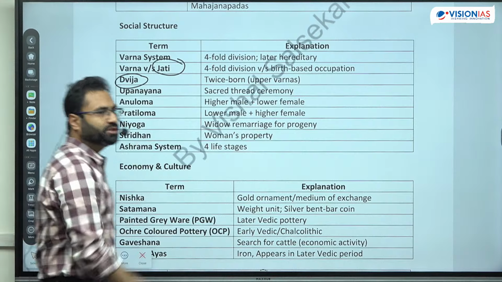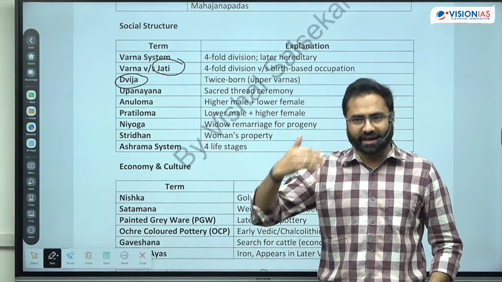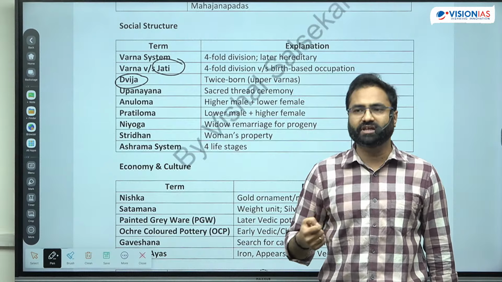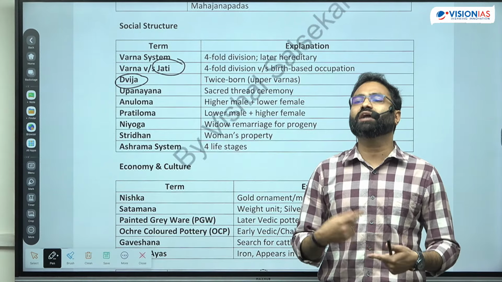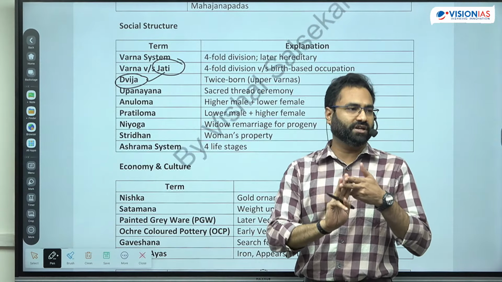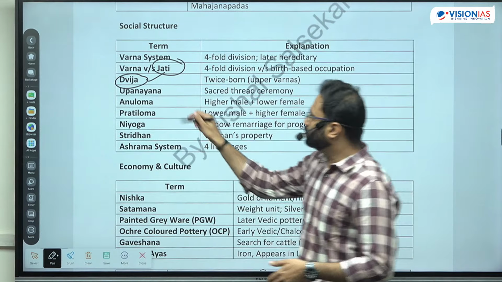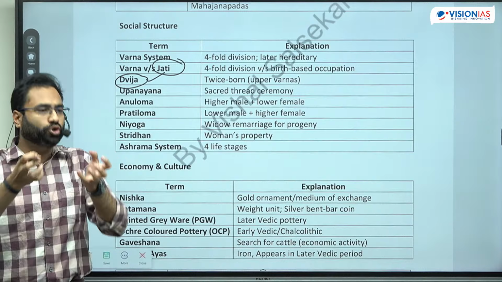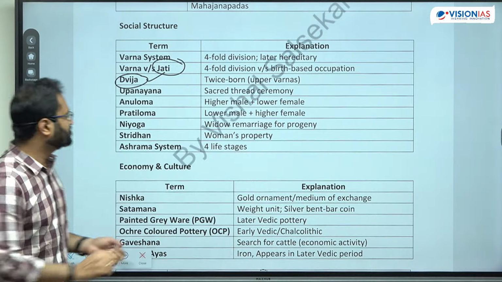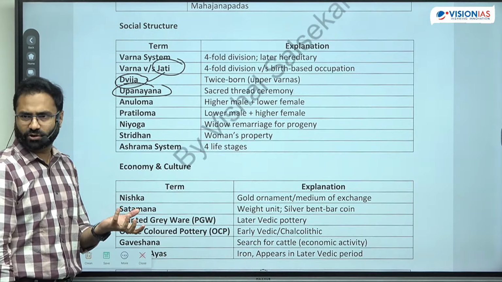Next is the द्विज. द्विज is basically twice born individual. So one is the physical born, and then eventually there was a उपनयन संस्कार or जनेऊ धारण. And once you are wearing that particular sacred thread, it is said that you are again reborn. So that is the twice born, right? So it is said that the upper three varna, the Brahman, Kshatriya, Vaishya, they were known as a Dvij, right? So because the Shudra were not allowed to perform these type of sacrifices or these type of rituals like the Upanayan Sanskar, right? Next is the Upanayan Sanskar. This is the sacred thread ceremony, Janeu जिसे बोला जाता है common parlance में.